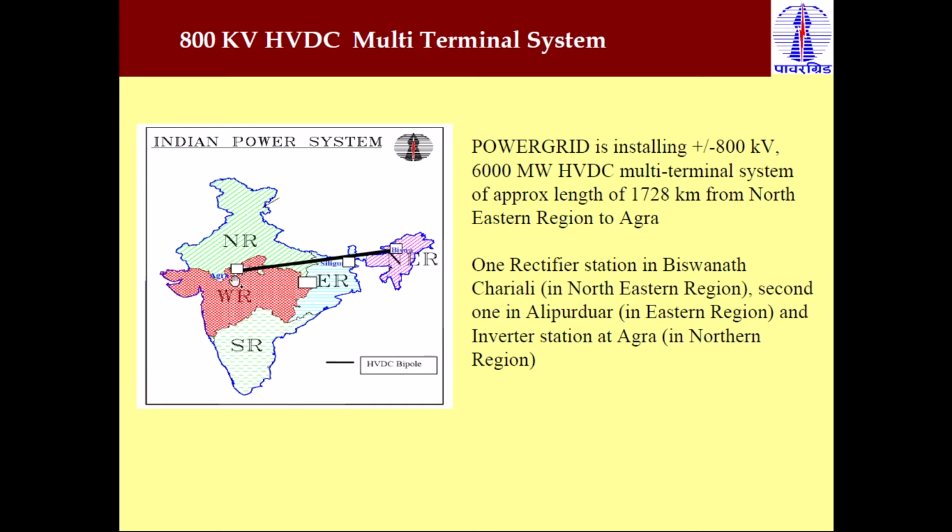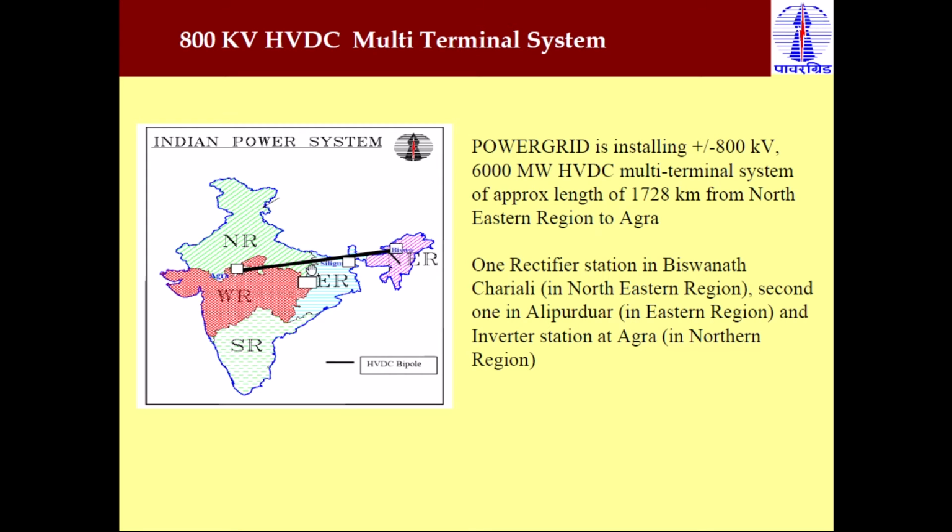It is a multi-terminal system because 3 converter stations are required. One is at Biswanath, which is capable of transferring 3000 megawatt. In the same way, this is another converter which acts as a rectifier and can also transfer 3000 megawatt, because in both of these regions a huge amount of power is available. So both act as rectifier stations, and the central or northern part, Agra, is the load center.